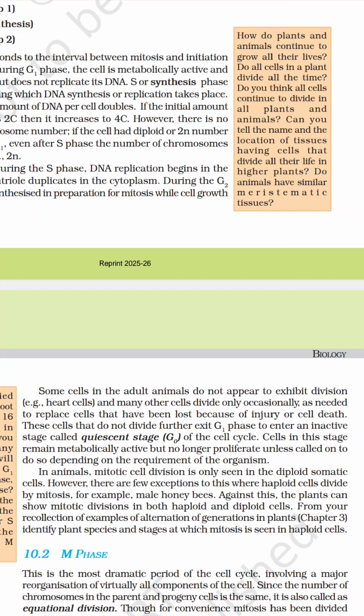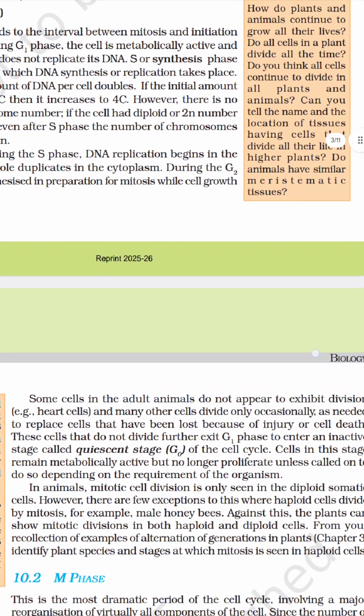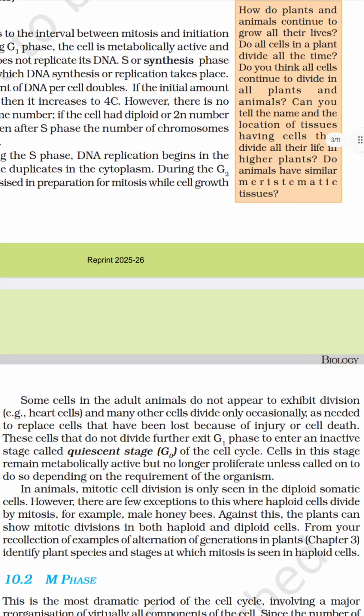Some cells in the adult do not exhibit cell division, like heart cells, and many other cells divide only occasionally. Such cells exit the G1 phase to enter an inactive stage called the G0 stage, the quiescent stage. Cells in this stage remain metabolically active but no longer proliferate unless called on to do so. In animals, mitotic cell division occurs mostly in diploid cells, however there are exceptional conditions. Meiotic division is done in diploid cells, while mitosis can be done in both haploid and diploid cells.